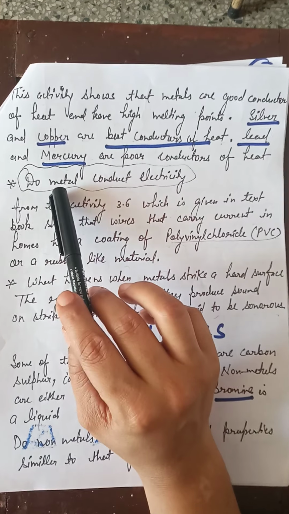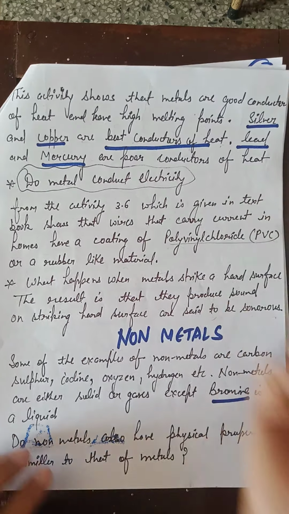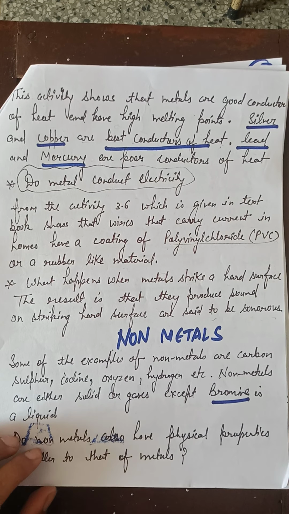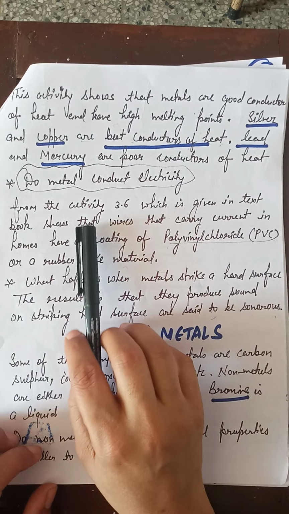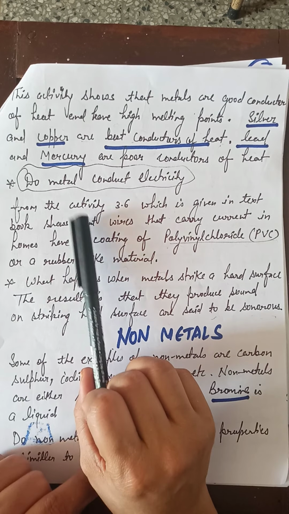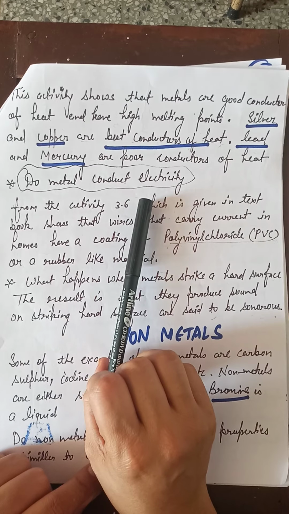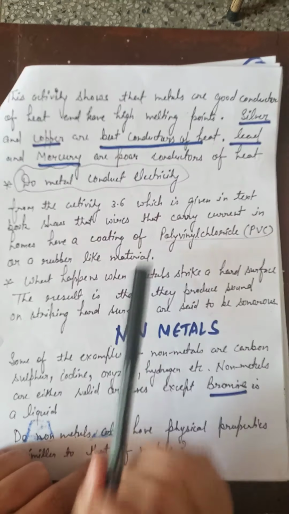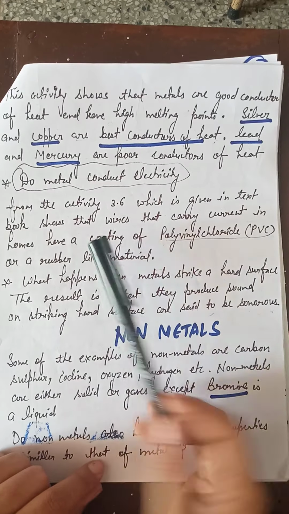Now the next is, do metals conduct electricity? Yes, why not? Metals always conduct electricity. Why do metals conduct electricity? Because metals have electrons, and electrons are the charge carriers which can conduct electricity. So that's why metals can conduct electricity.